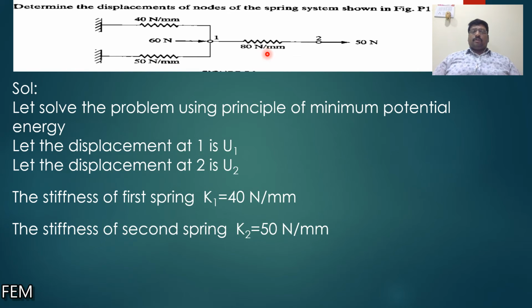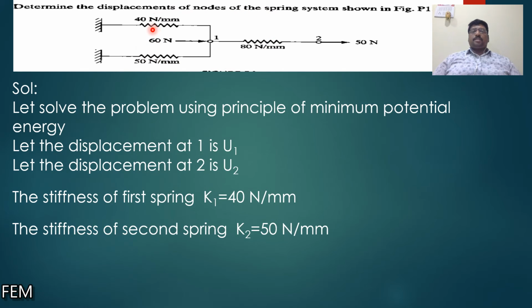What we are going to solve using the principle of minimum potential energy is this: determine the displacements of the nodes of the spring system as shown in the figure. Here we have to find the displacement at node 1 and the displacement at node 2. Let us solve it. We assume the displacement at node 1 is u1 and at node 2 is u2, and we have different springs with different stiffness coefficients.